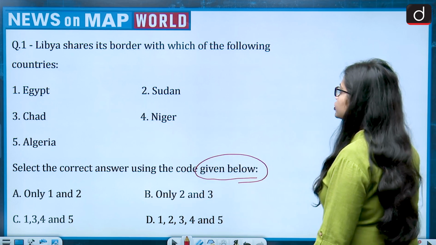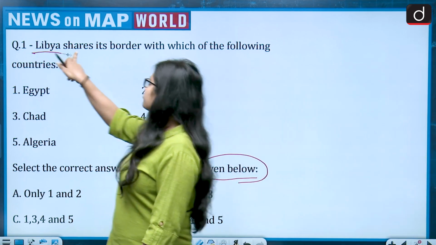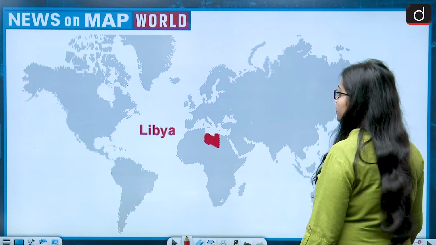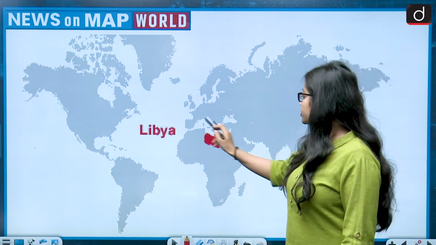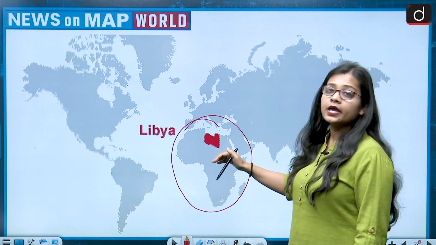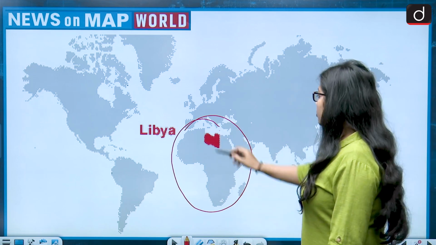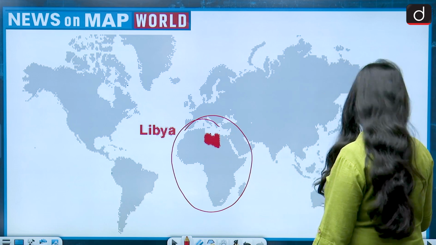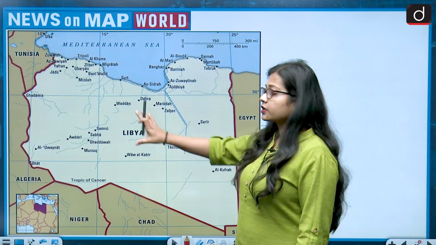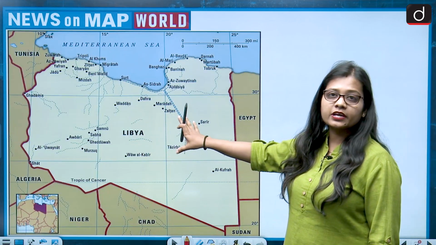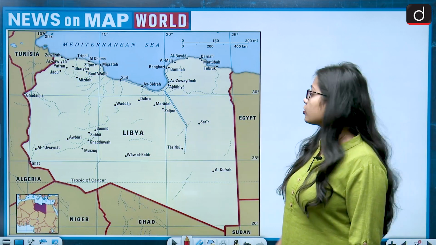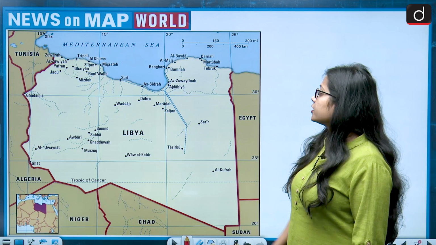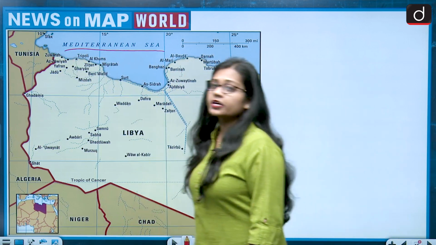So let's see which are the bordering countries of Libya. If we look at the world map, Libya is a country which lies in the African continent, in North Africa, this red color. This is the map of Libya that we get when we zoom out. Libya lies in the North African continent and it shares its northern border with the Mediterranean Sea.